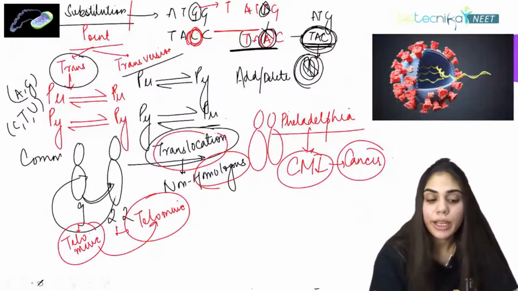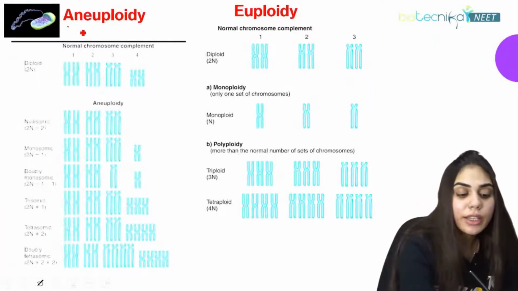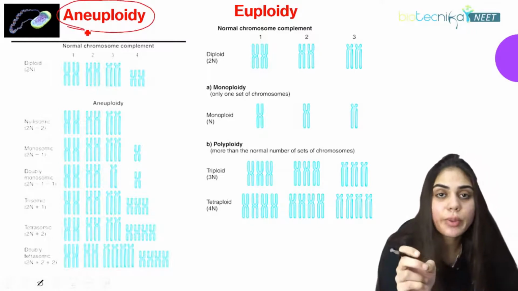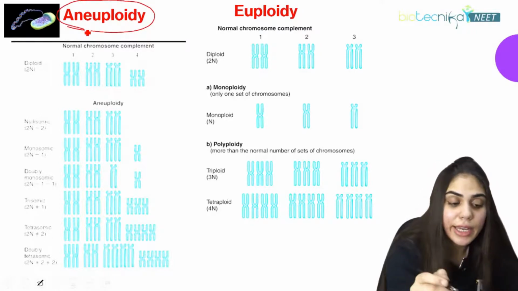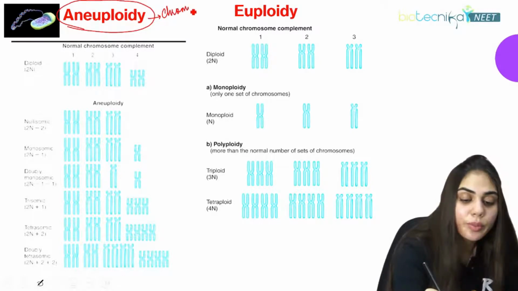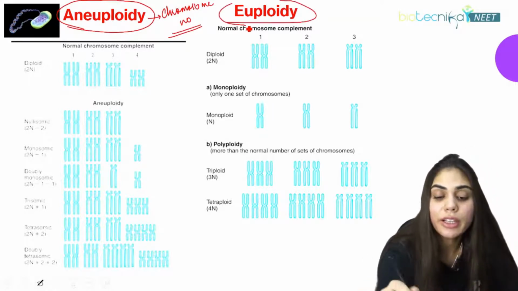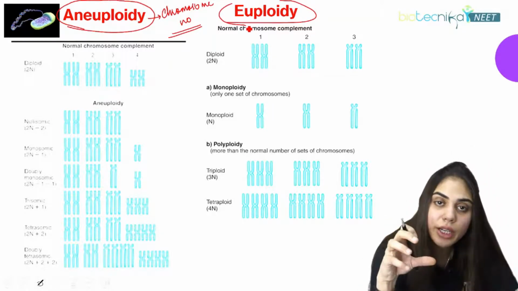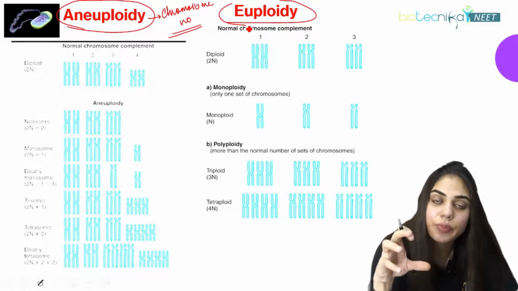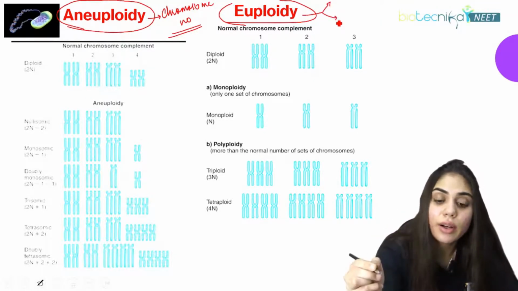Then coming to aneuploidy and euploidy. Aneuploidy: if there is a change in chromosomal number, that is what is called aneuploidy. What is aneuploidy? Change in chromosome number. When the chromosome number is changed, that is what is called aneuploidy. Then what is euploidy? When the whole chromosome set is getting extra, or is getting deleted in the body, it is what is called euploidy.